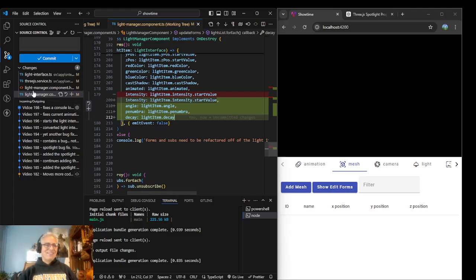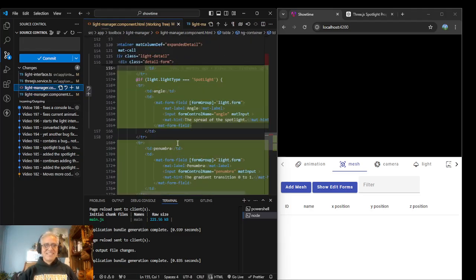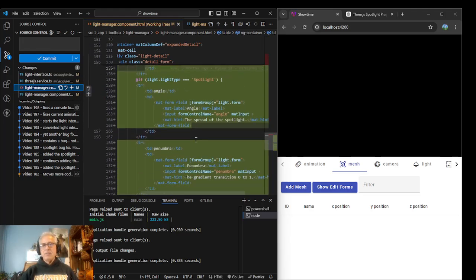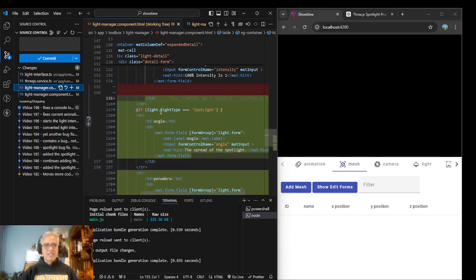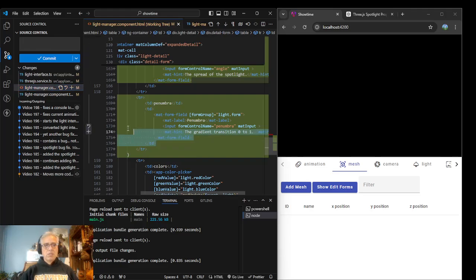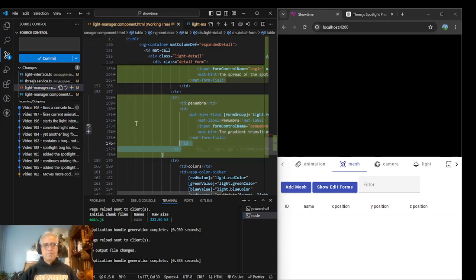But anyways, light item. Okay, so we already have this in. Now I'm in the template. We already have kind of an area set aside for the spotlight. So I'm just going to pile on and set it up for decay. I don't know what some good words are for decay.